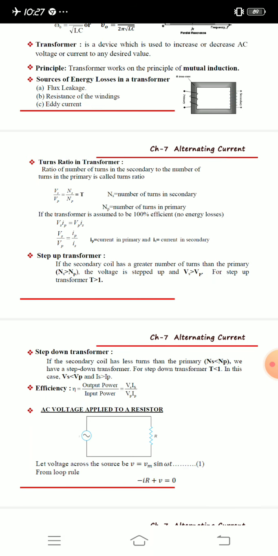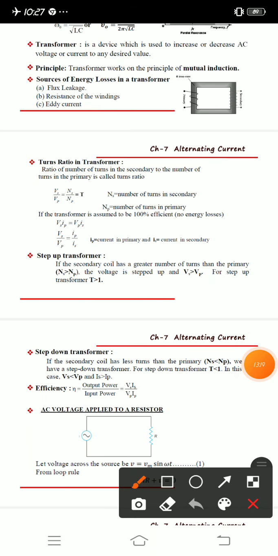If the transformer is assumed to be 100% efficient, it means there is no energy loss in that transformer. So in that case you will get Vs Is equal to Vp Ip, where Ip is the current in the primary and Is is the current in the secondary, and you will get the ratio like this.